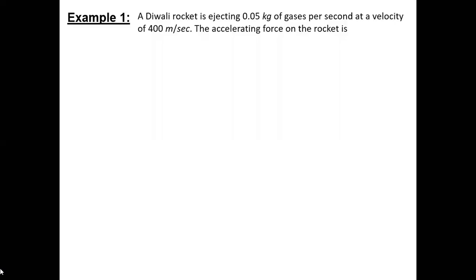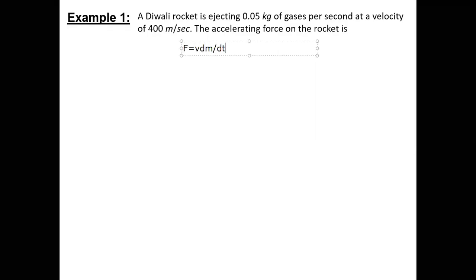Yeah, Surya. So in this case, since velocity of ejection is constant, we will have F is equal to v times dm by dt. And dm by dt is again a constant, which is 0.05 kilograms per second, times 400 meters per second, which will give us two newtons, I guess. 2 or 20? 20. Yeah, 20. The decimal will get cancelled, 2 decimal and 2 zeros. 4 fives are 20.